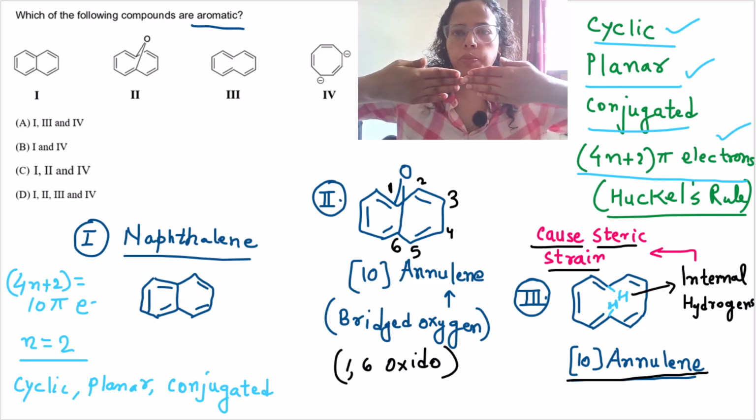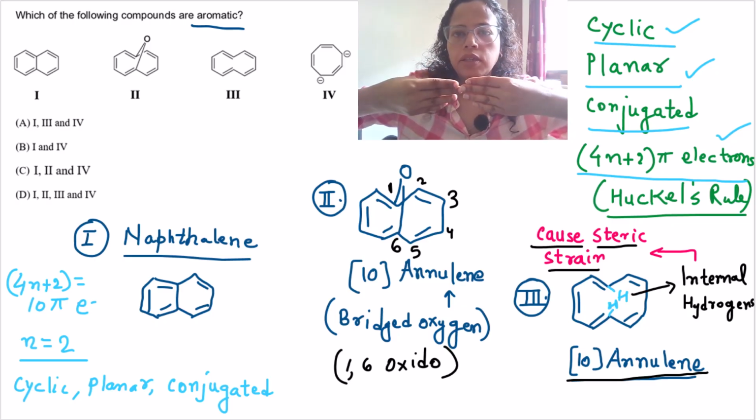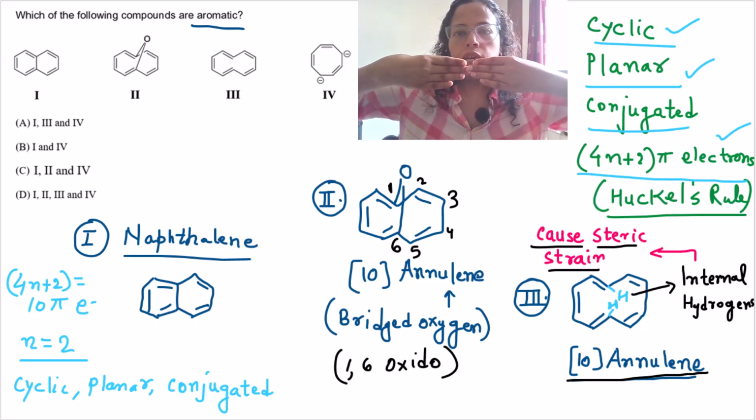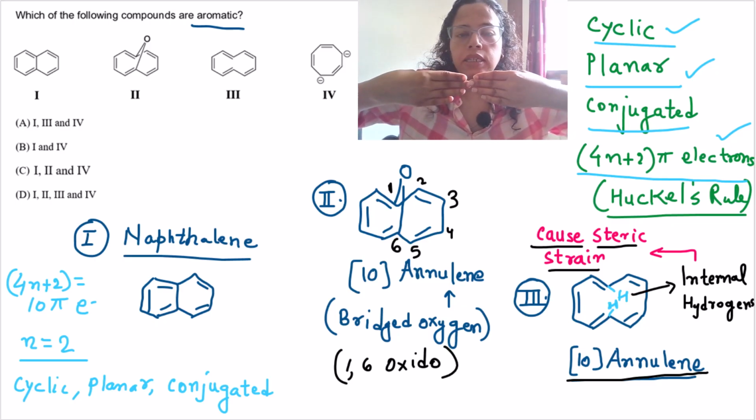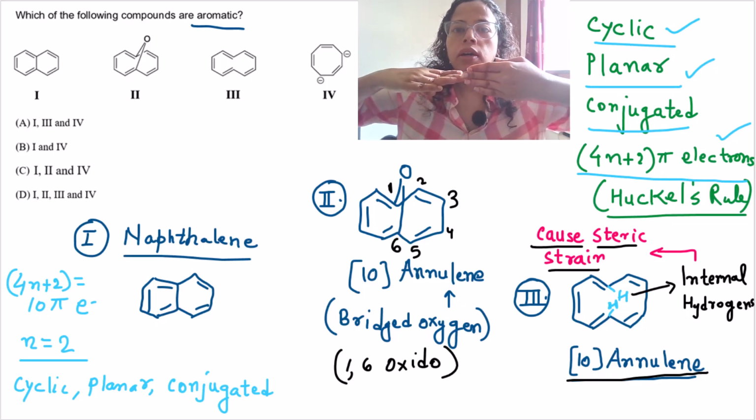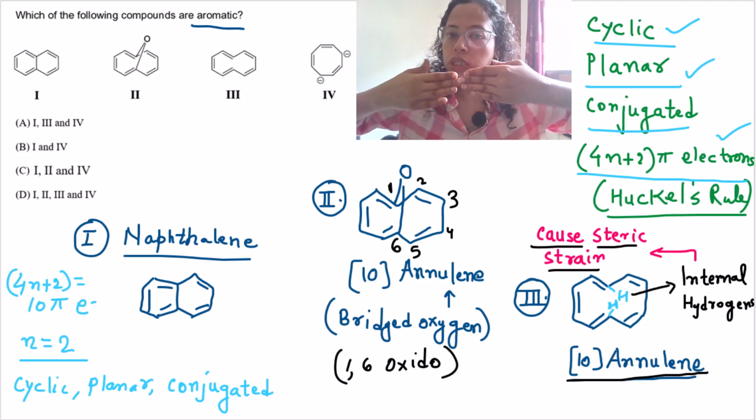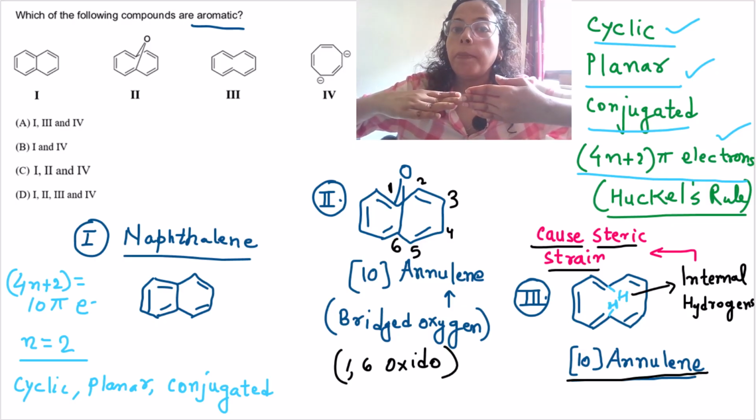We imagine them to be planar, parallel to a single plane. But because of this internal hydrogen's steric hindrance, in order to maintain stability, these planar rings twist, or another word for this twisting is they become puckered.